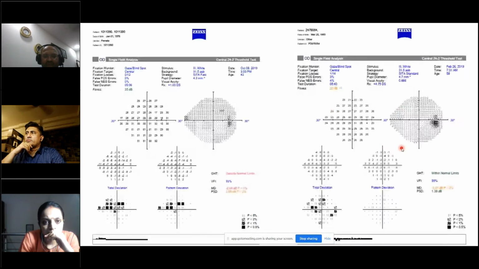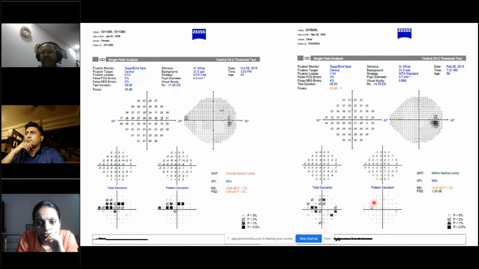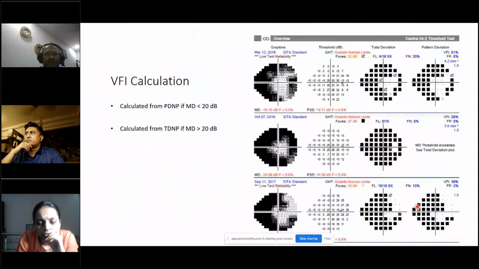So again, this is another example. You can see that the mean deviation is -2.84, whereas because the central fields are involved, the visual field index is 93%. Whereas here you have random scotomas everywhere, you still have a mean deviation of -3, but the visual field index is 99%. That's a normal field. As I mentioned, the visual field index is calculated from the same example as given previously.